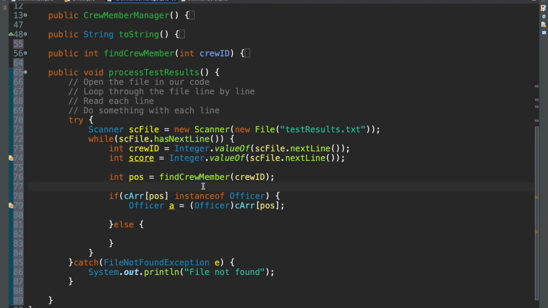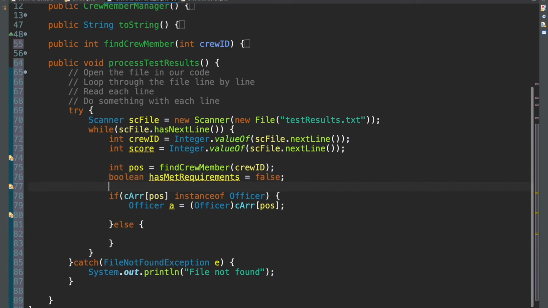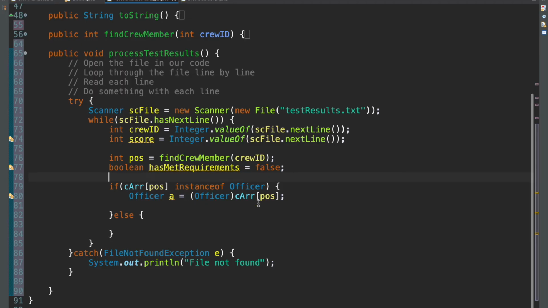So what I will do is I will create a Boolean up here. We can call this Boolean has met requirements, and set that to false to begin with. Now you can set this to true, but you'll see as we move on to the code, it'll make a bit more sense why I did it to false.